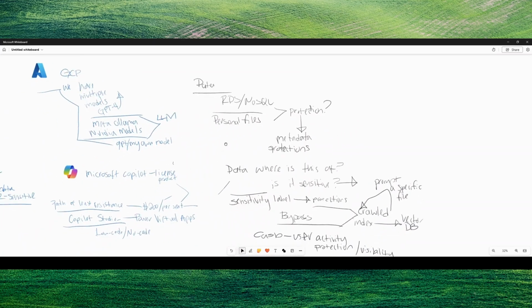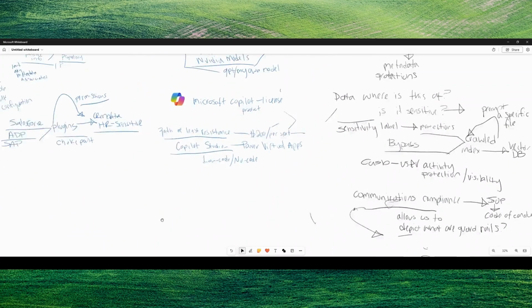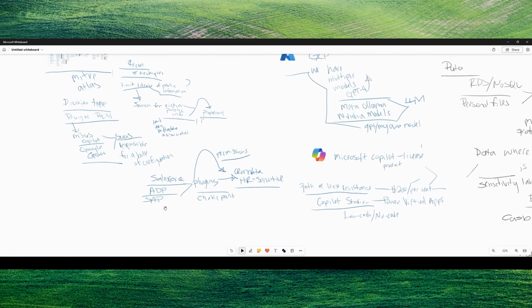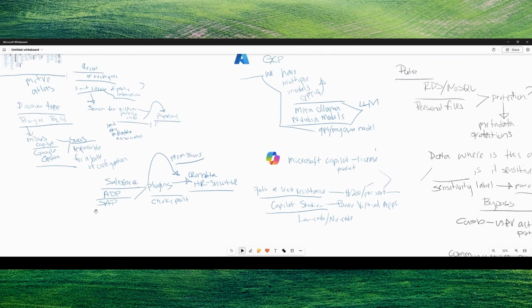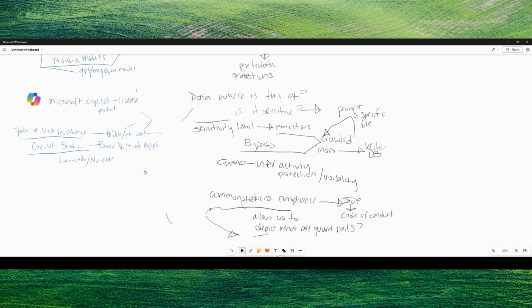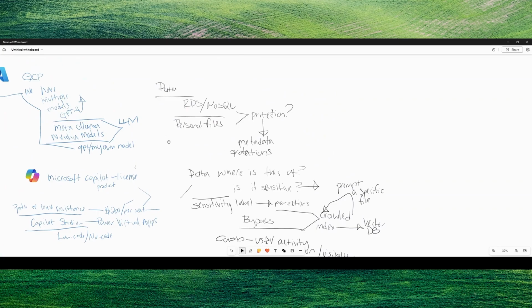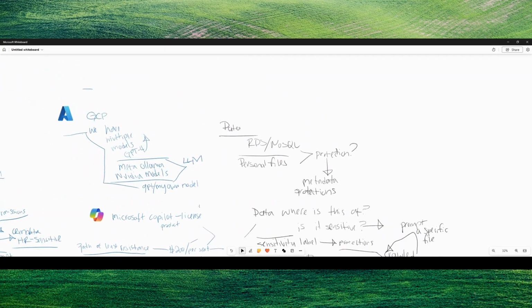Now, the differentiator of getting a product that's already kind of baked into your ecosystem, i.e. M365 Copilot, is a lot of those protections that you already have from M365, if configured correctly, right? This makes the assumption you're already monitoring your SharePoint sites, your Teams, your OneDrives, etc., right? That same level of protection and that same nuance of familiarity is going to be baked into that SaaS offering. And I'm pretty sure this is going to follow with Google Gemini as well. I know that's still in preview. I'm going to post a video using Google Gemini to kind of show you the key differentiators as well, but also make you aware of what those design decisions look like in Azure and beyond, okay?